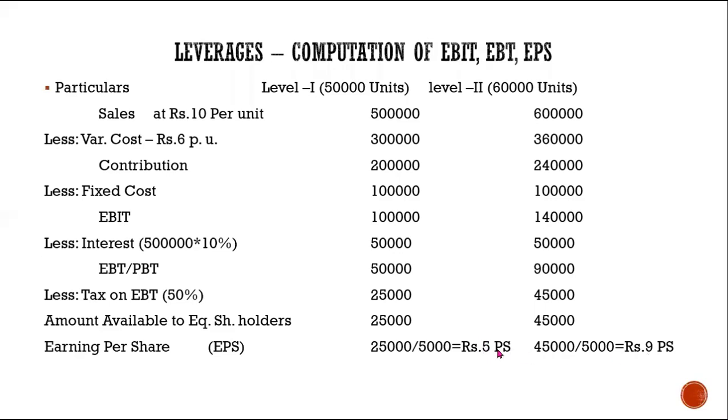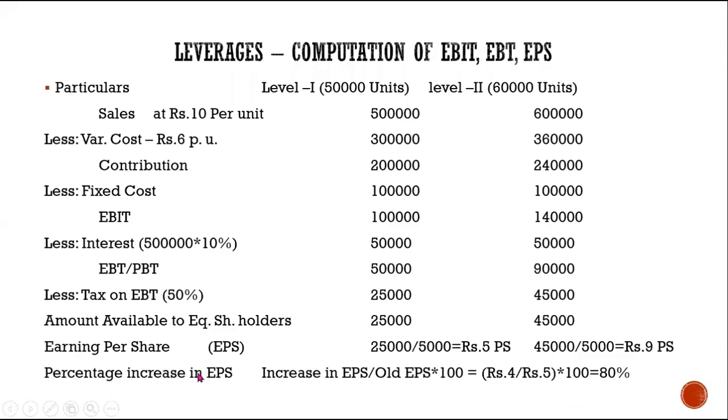So initially you had 5 rupees per share when production was 50,000 units. Now production is how much? 60,000 units. So your EPS increased by rupees 4. So percent change in the EPS you need to calculate. Percentage increase in the EPS is increase in EPS divided by old EPS multiplied by 100. Understood? I forgot to put a bracket here. You can put it like this. So increase in the EPS divided by old EPS into 100.